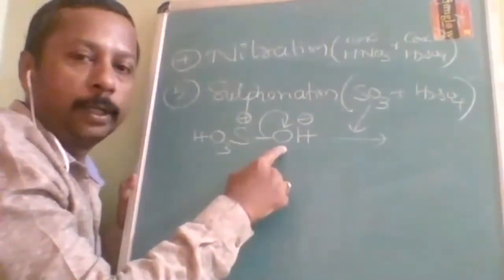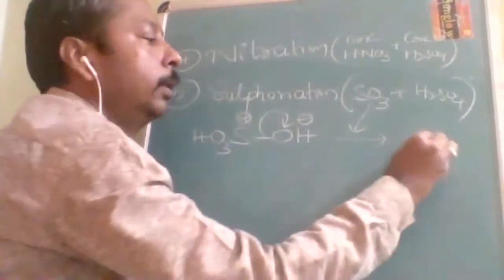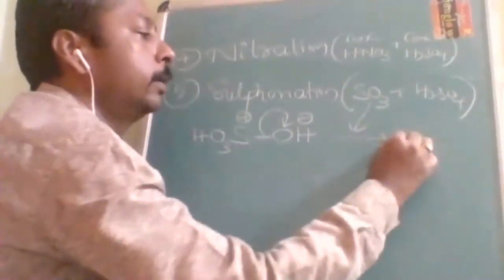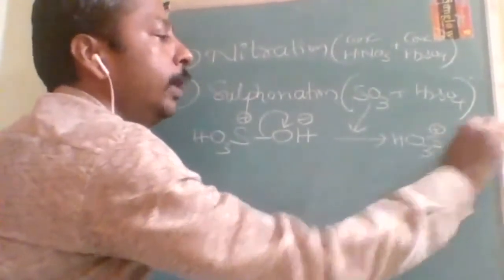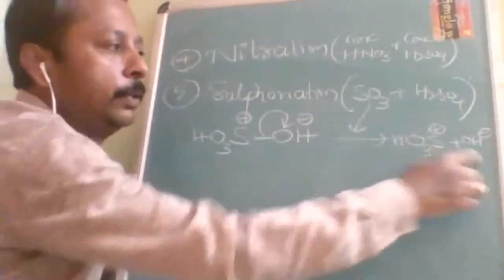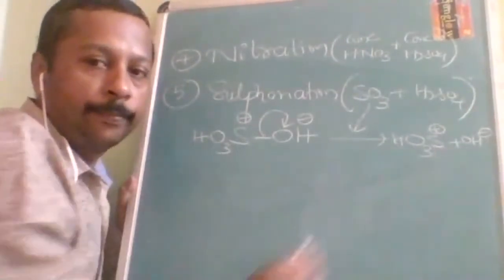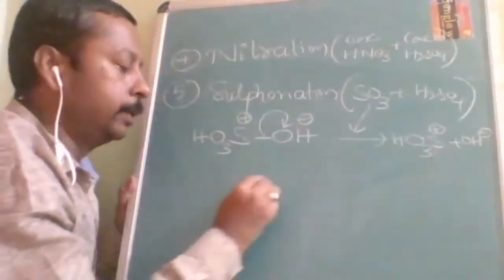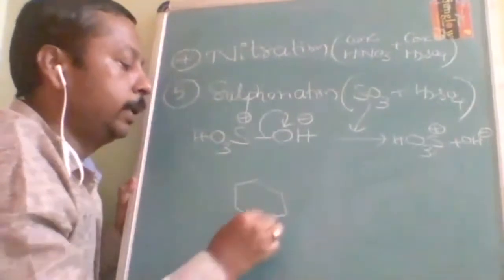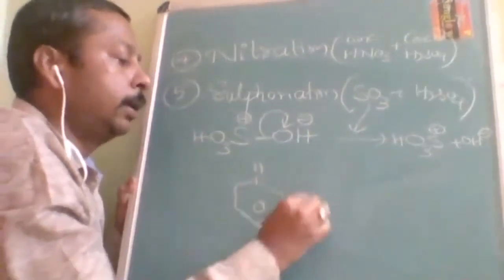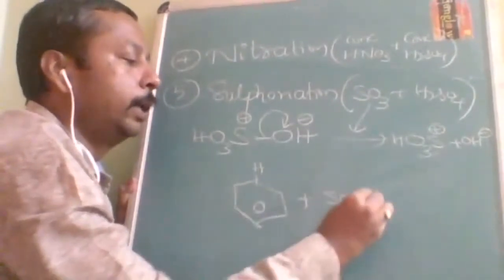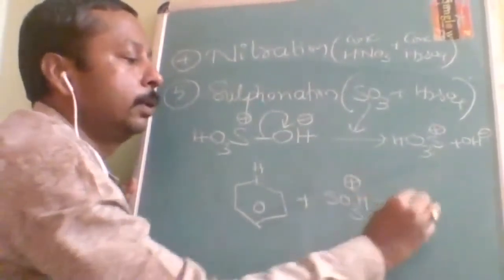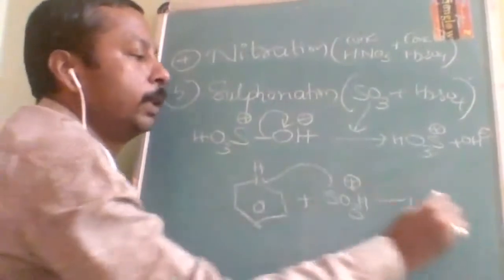So SO3H positive plus OH minus. Out of this, SO3H positive is going to react with benzene, substituting in place of the H. So it will go in and the H plus will come out.